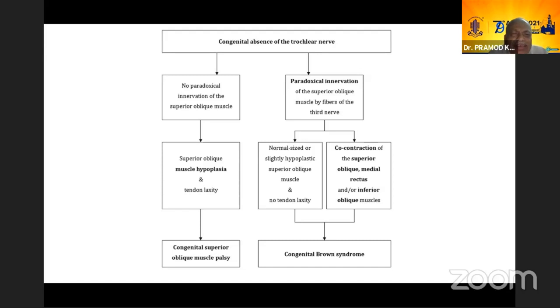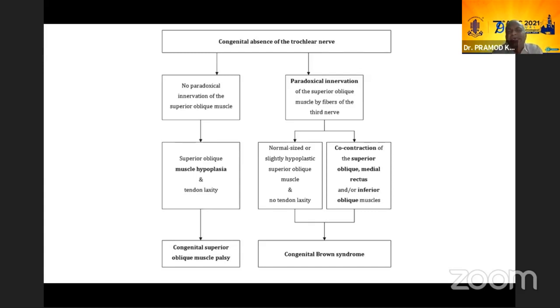Now, if there is none, then usually they may go for superior oblique hypoplasia and tendon laxity, and superior oblique palsy. And if there is aberrant innervation with the third nerve, that is either the medial rectus or the inferior rectus, they will end up with Brown syndrome.